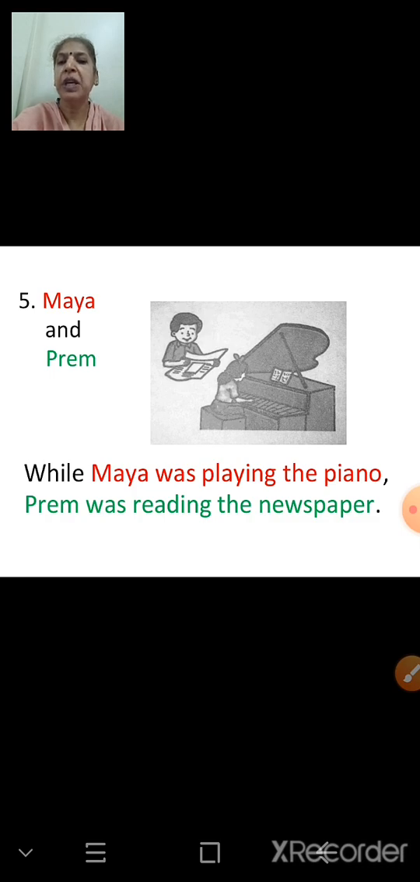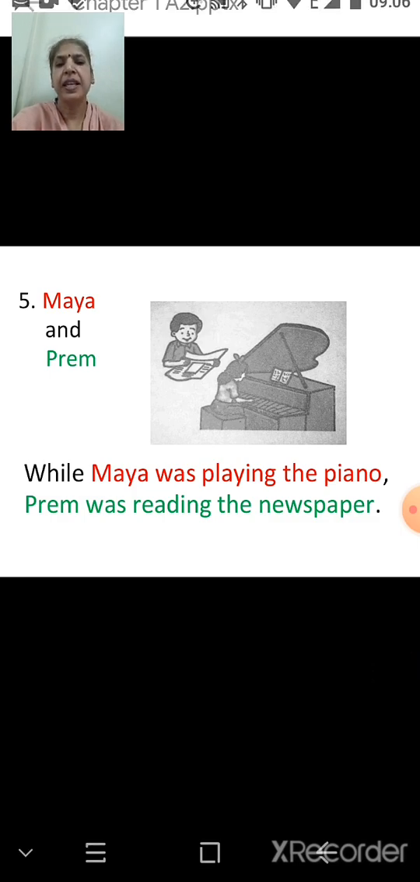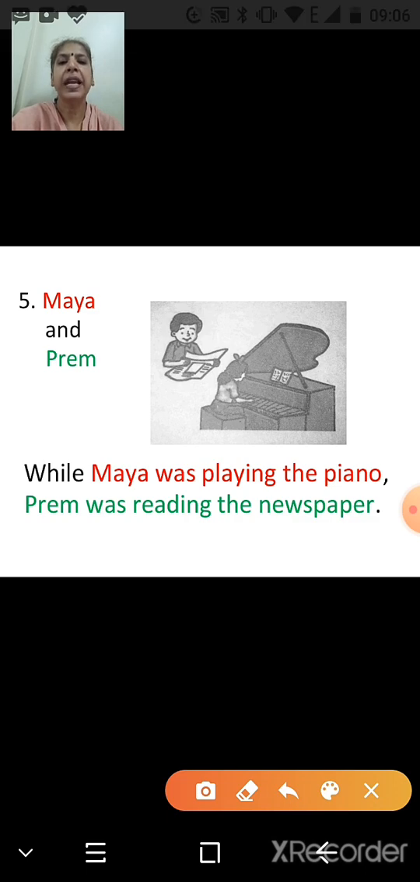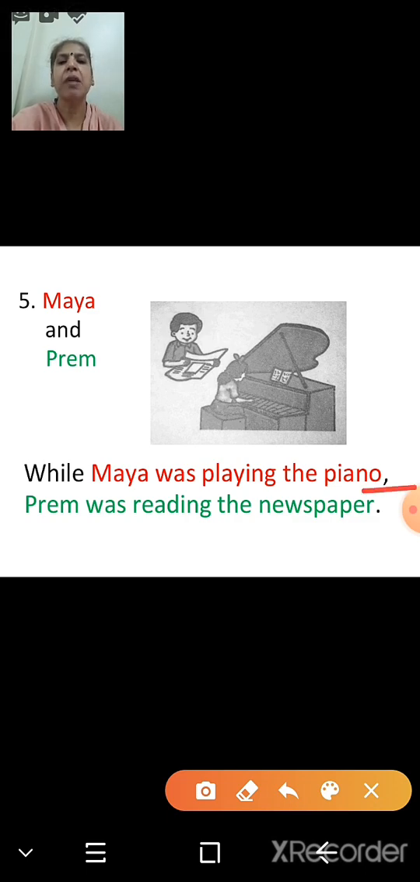One more thing we have to keep in mind. When we begin the sentence with while, we have to use a comma, a punctuation mark. That is, while Maya was playing the piano, you can see there is a comma. While Maya was playing the piano, Prem was reading the newspaper.